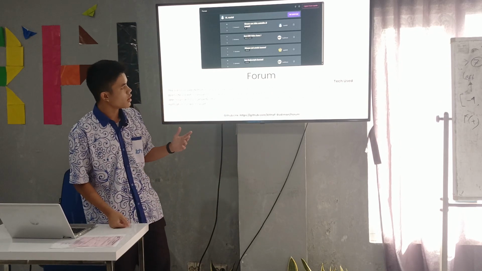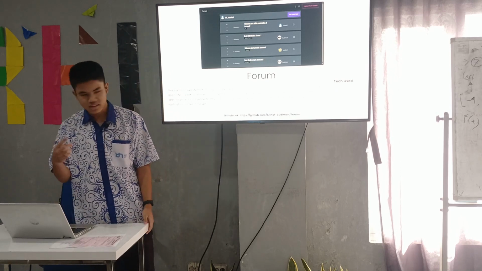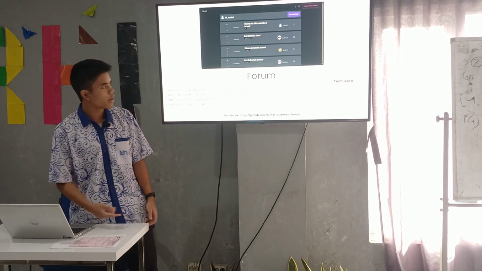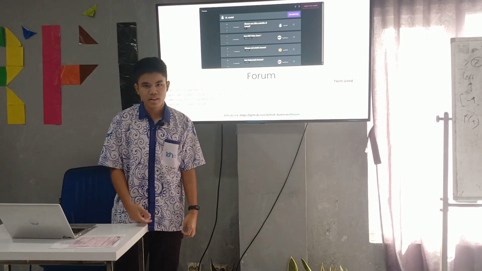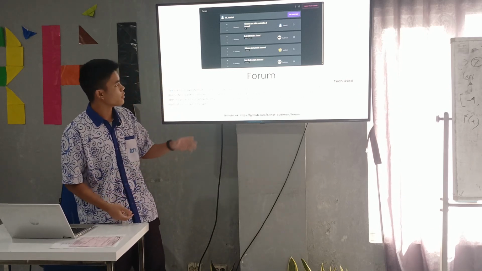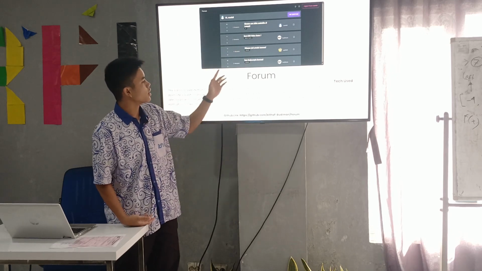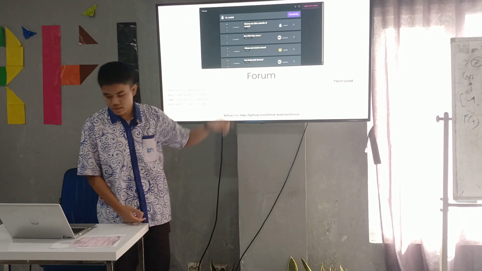The technologies I used for creating this project: first is Tailwind CSS for styling, and then Daisy UI for the components, and then Laravel, of course, for the backend, like the login function and creating data, like creating questions.